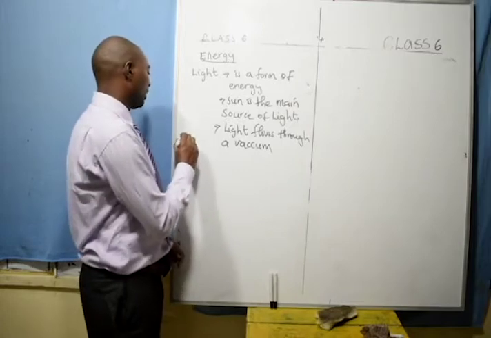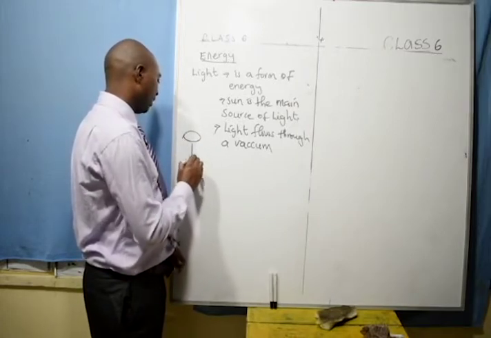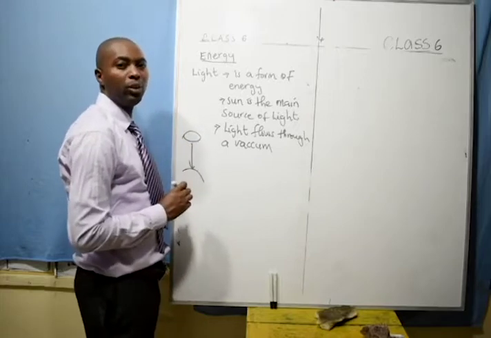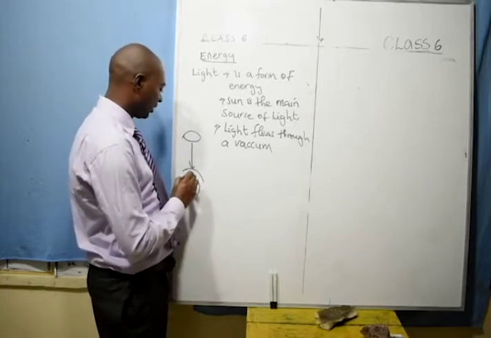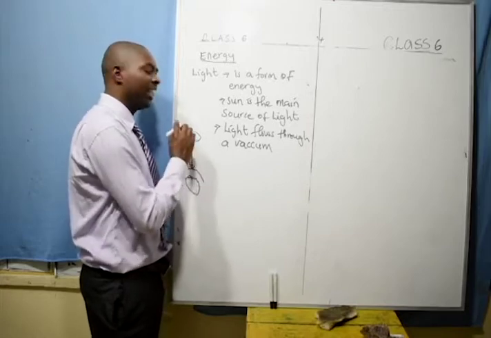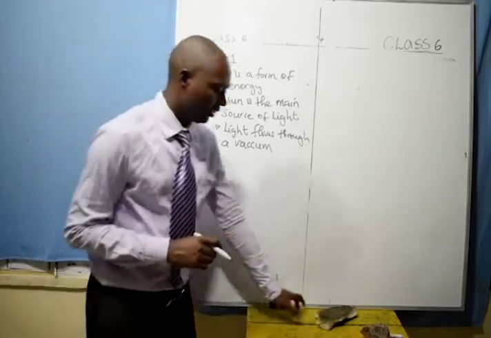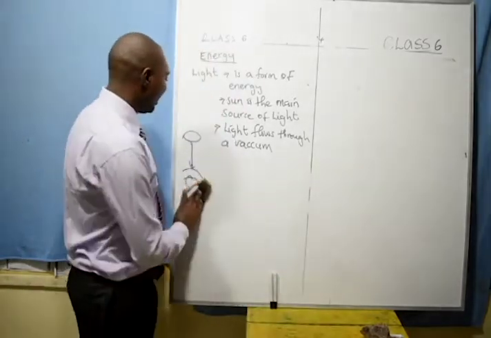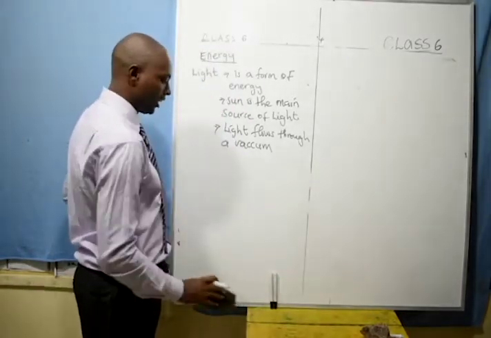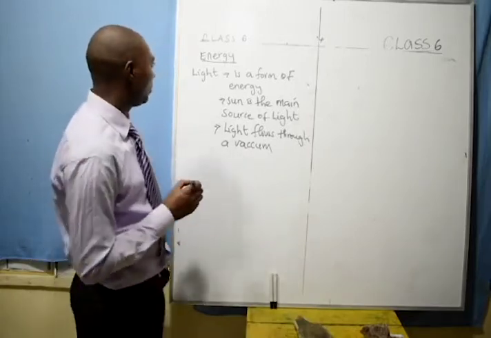It is able to get from the sun through the space a very long distance of 149 million kilometers up to the Earth's surface. If it needed a substance, then in the space we needed air, but it is able to flow for all those kilometers without any material. It flows through a vacuum. That's why I'm saying light does not require any material media for its transmission.